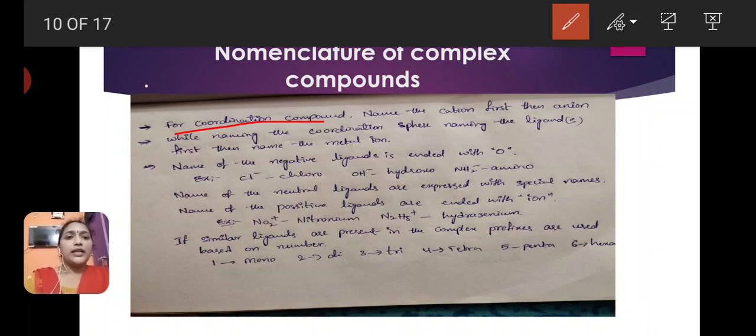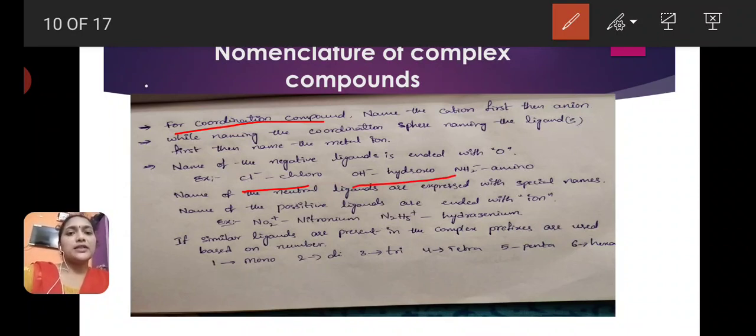The name of negative ligands ends with O. In the complex compounds, where negative ligands are present, the name of the ligand ends with O. Examples: Cl minus is chloro.